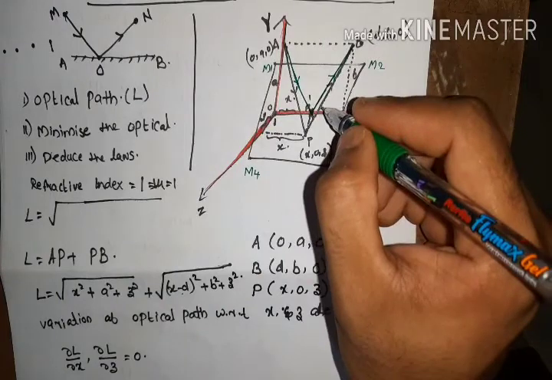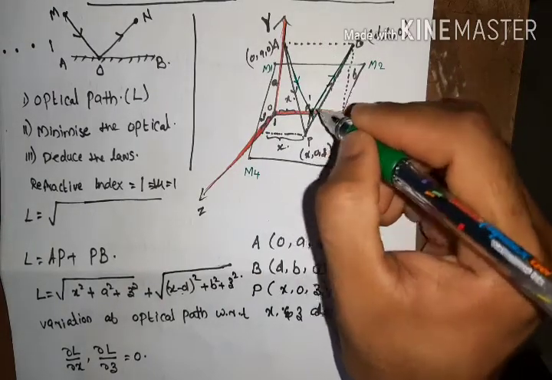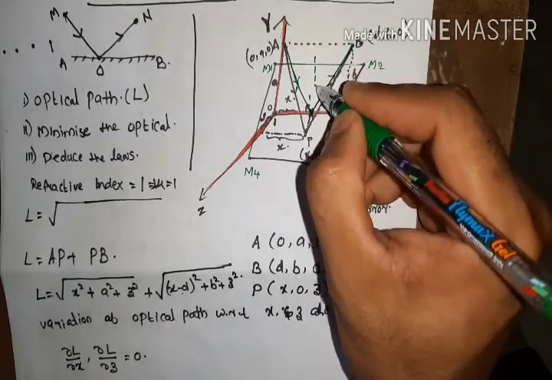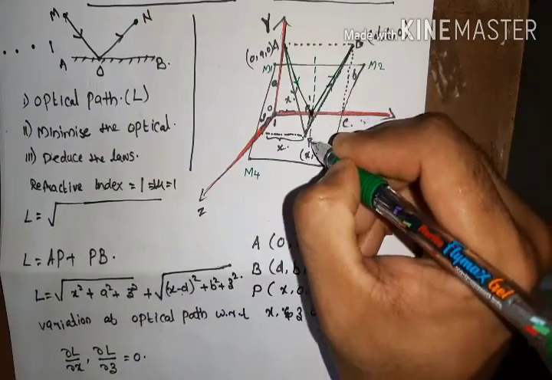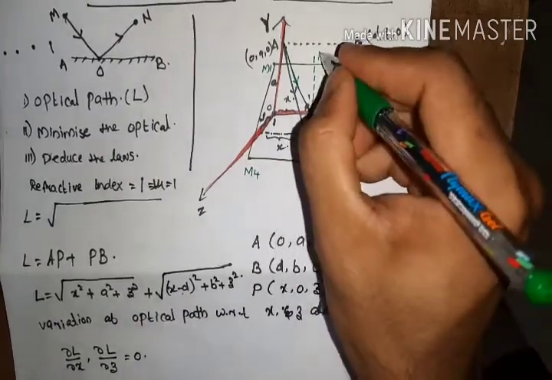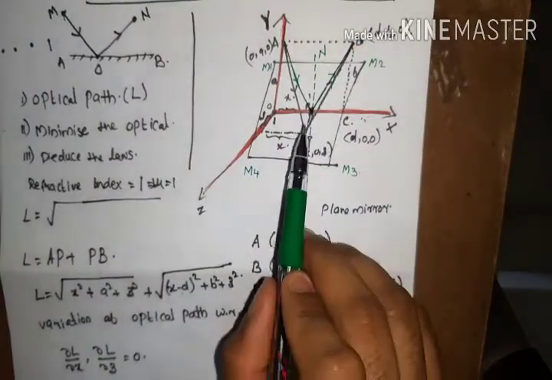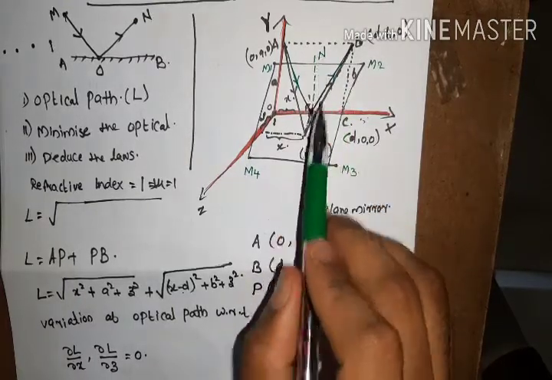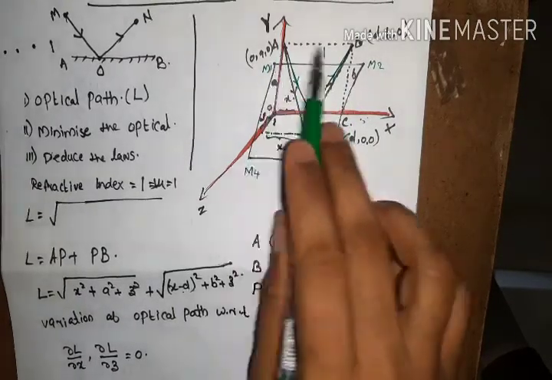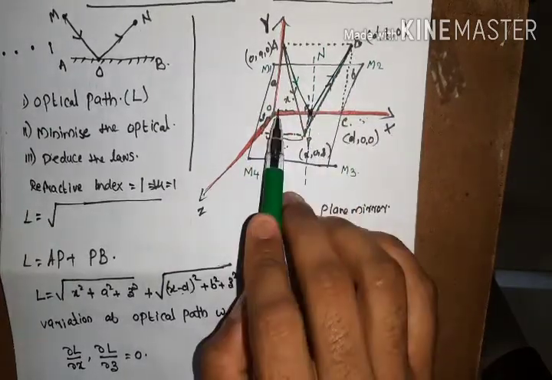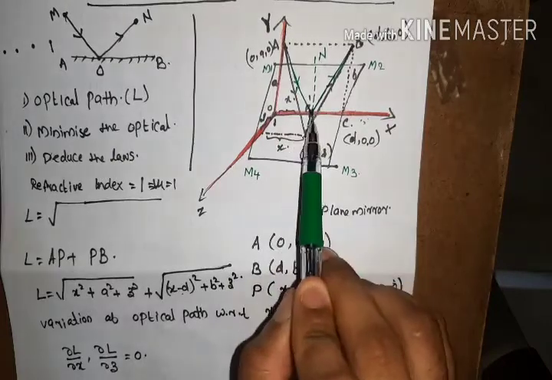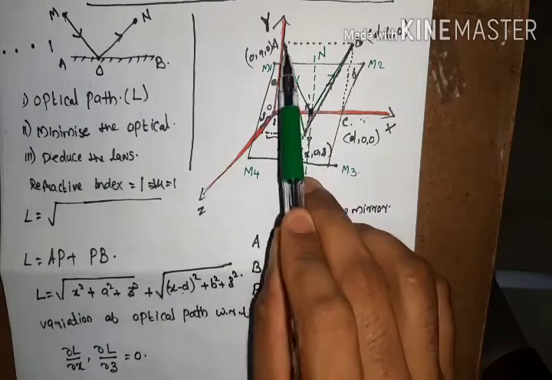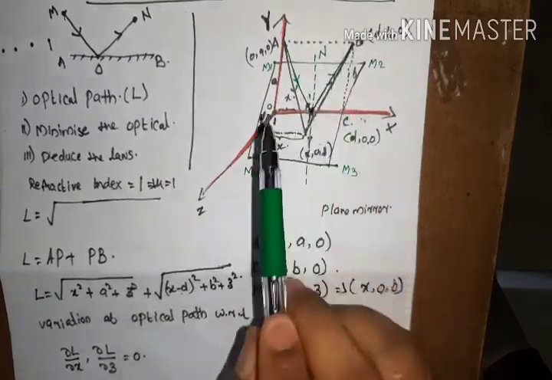And for obtaining the laws of reflection, we have to put a normal at the point of reflection. That means this will be the normal at the point of reflection. I am marking it as n. So we can see that the incident light ray and the reflected light ray along with the normal at the point of reflection will be situated in the same plane, that is the xy plane here. This is the first law of reflection.